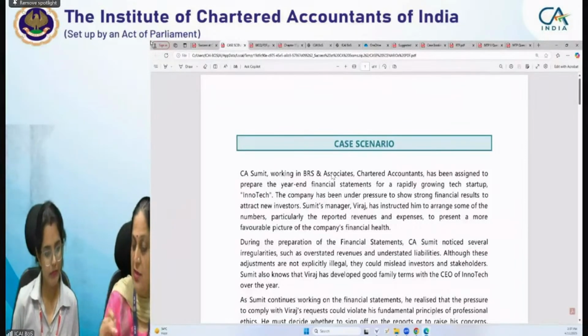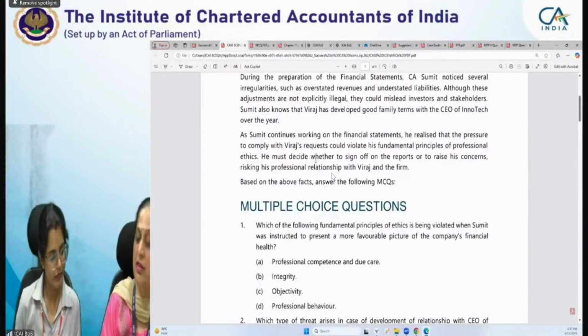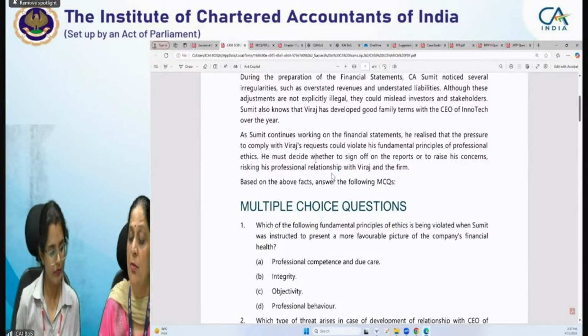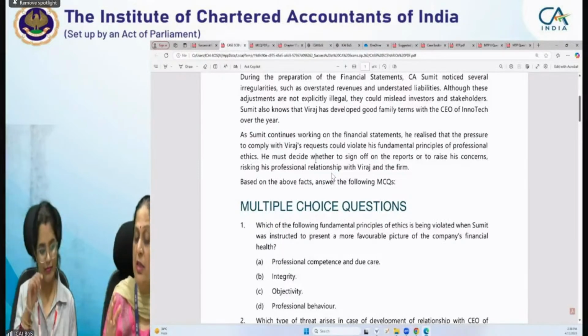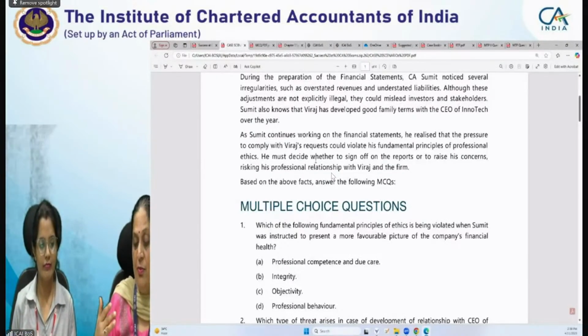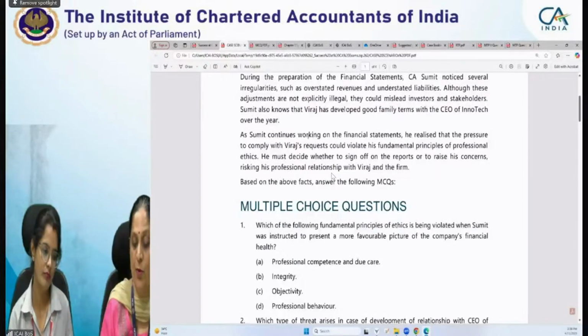So, for this part, we have one MCQ: which of the following fundamental principles of ethics is being violated when Sumit was instructed to present a more favorable picture of the company's financial health? अगर सुमित कंपनी की फाइनेंशियल हेल्थ की मोर फेवरेबल पिक्चर दिखाता है, तो कौन सा फंडामेंटल प्रिंसिपल कॉम्प्रोमाइज होगा?